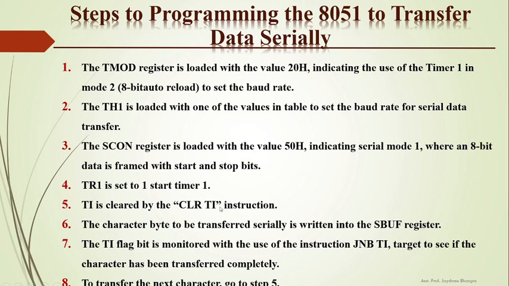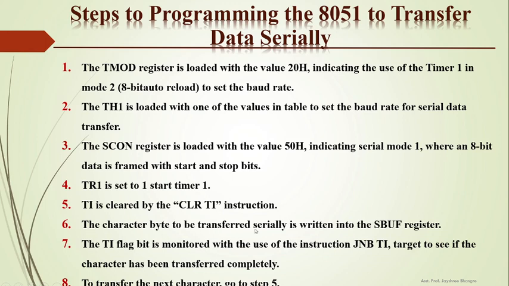When the last bit is transmitted, the TI flag will be set, and we have to clear this flag with the instruction CLR TI.